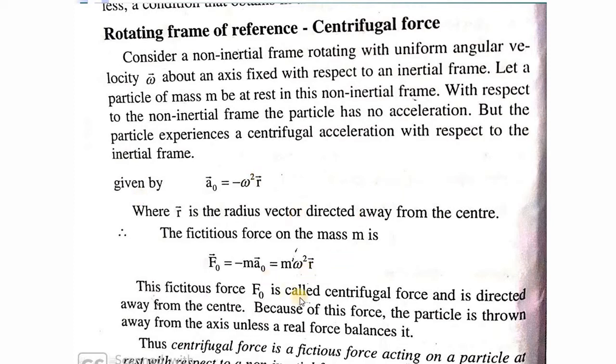So this fictitious force F0 is called the centrifugal force, and it is directed away from the center. The centrifugal force is a fictitious force acting on a particle.